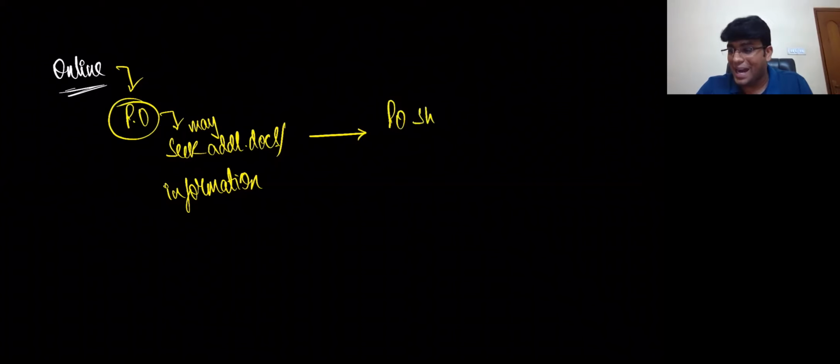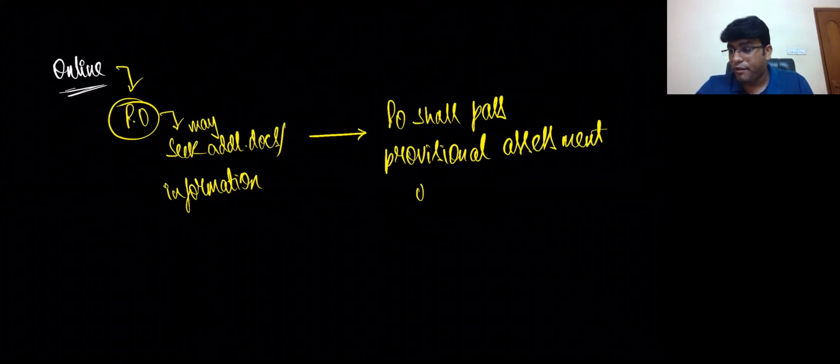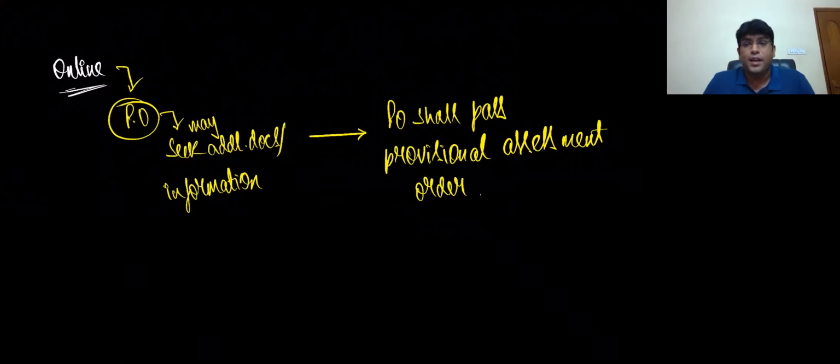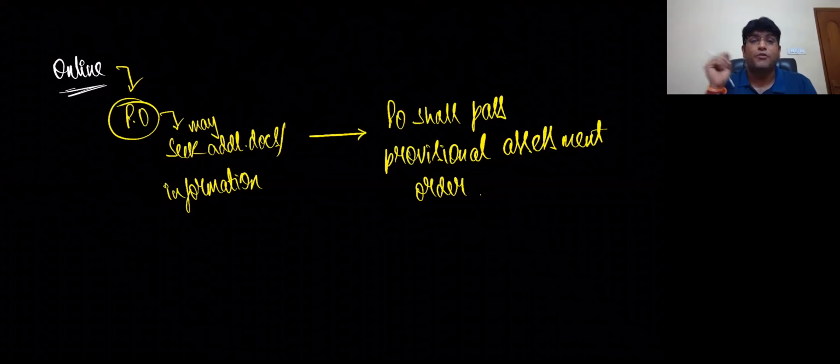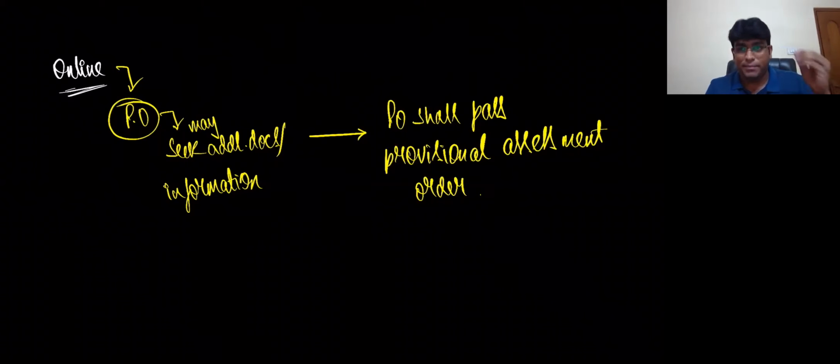The PO shall pass a provisional assessment order. That means he will decide what is the value or what is the rate on a provisional basis. After that, he will do final assessment also. But I'm talking about a case where we will do it on a provisional basis.